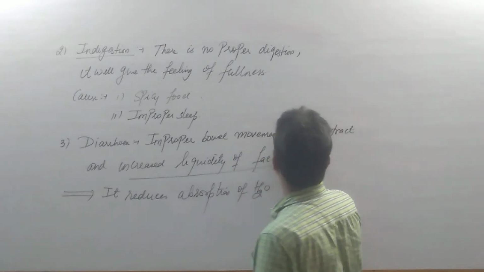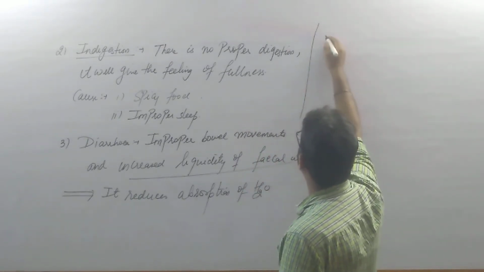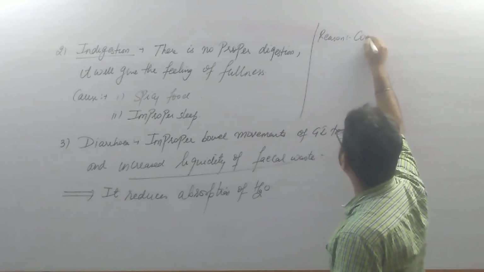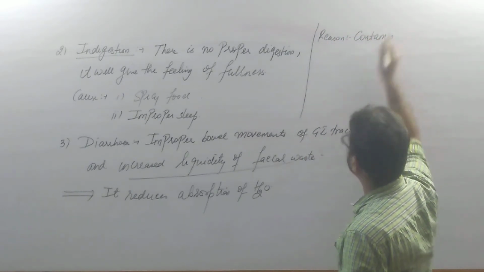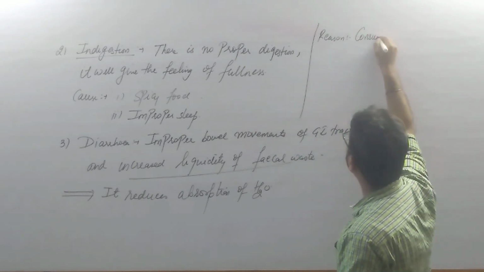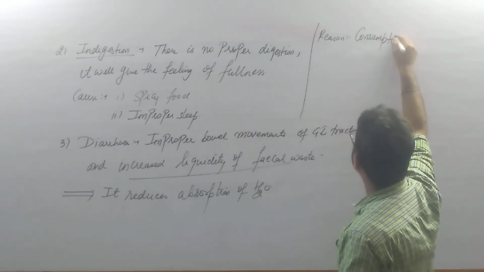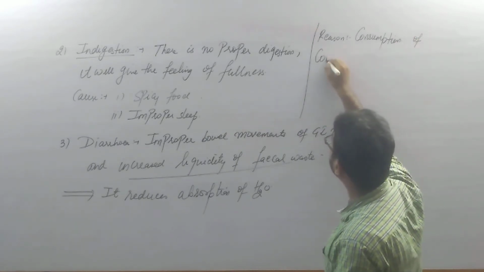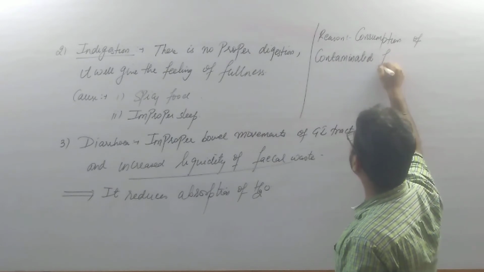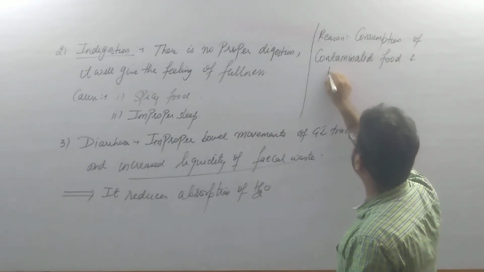So for diarrhea, the most common reason is consumption of contaminated food and water.